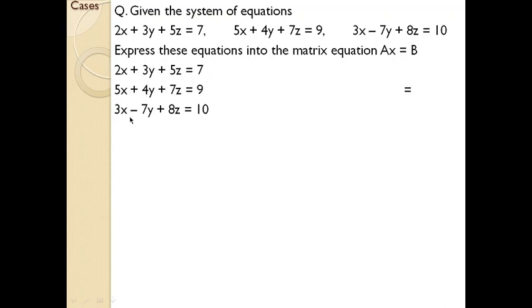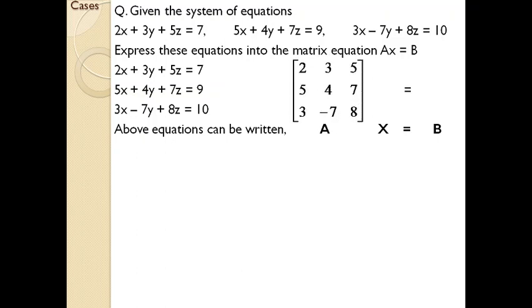You need to shift these equations to the matrix form, like the Ax equal to B form. So the equations can be written as Ax equal to B, where A represents all those numbers that come to the left hand side of the equal sign. Here the numbers are 2, 3, 5, so it comes as the first row. Second equation 5, 4, 7, so it is the second row. And finally 3, minus 7, 8. It represents the last row, or third row.